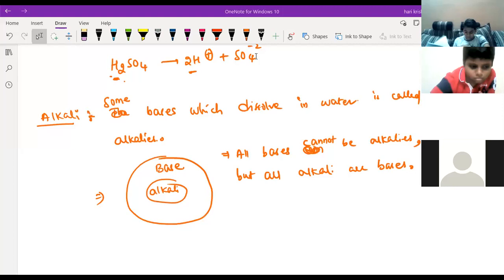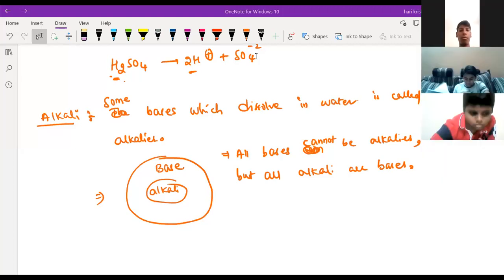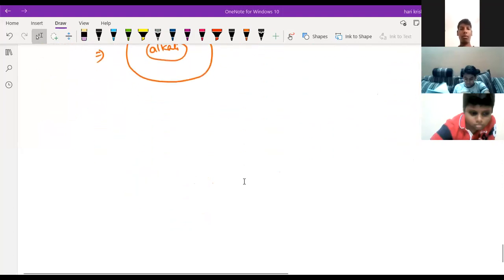So next we'll go for the next topic, that is concentrated acids and dilute acids. What is the meaning of concentrated acid?